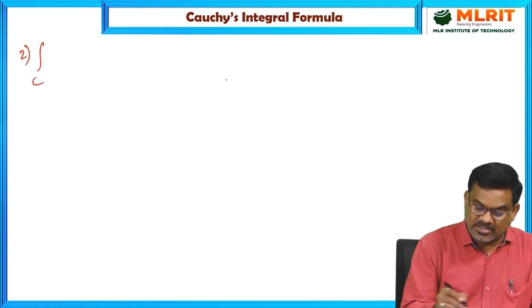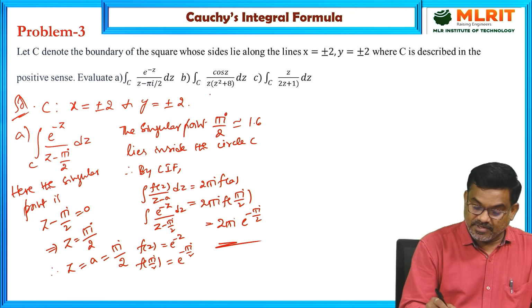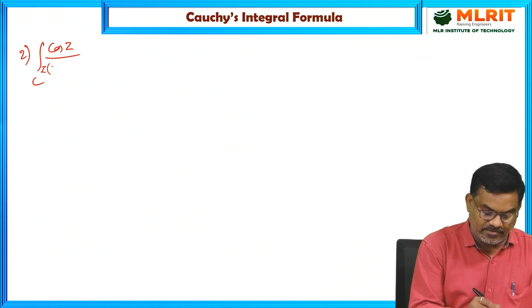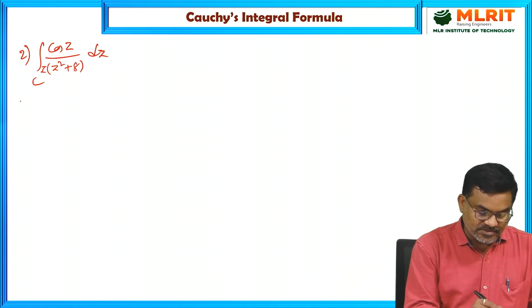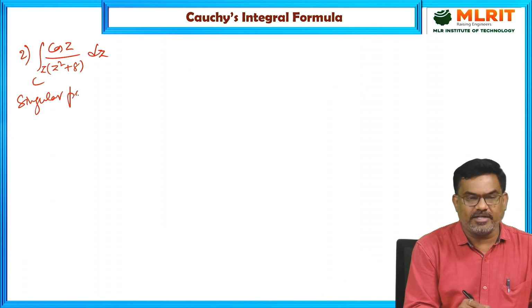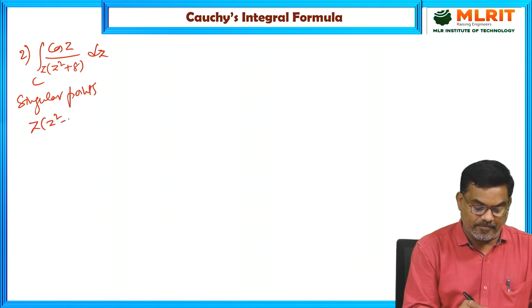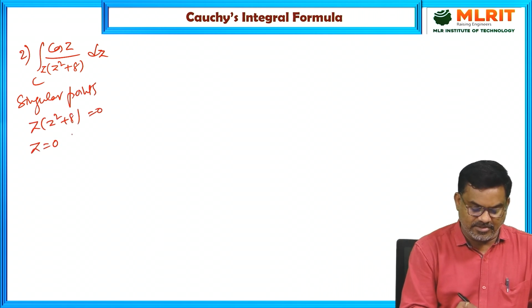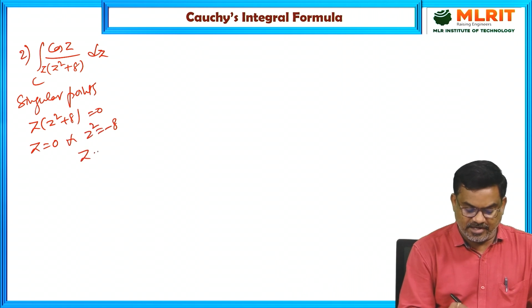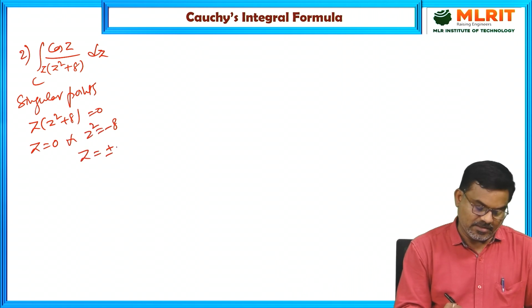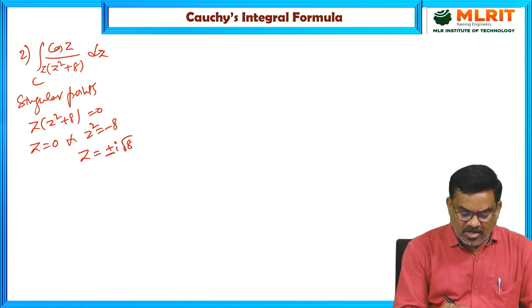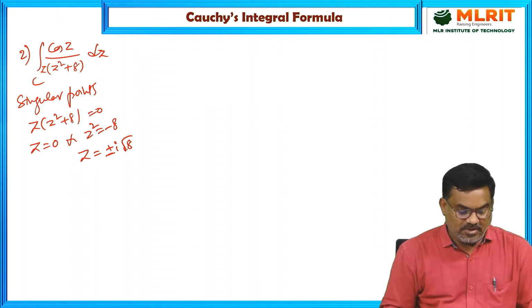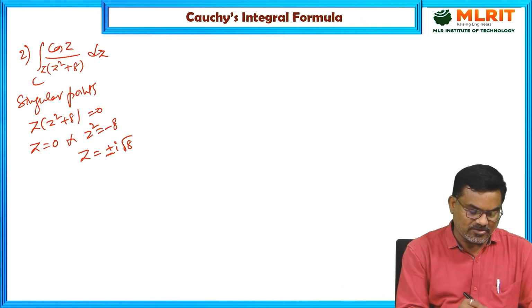Line integral of cos z by z into z square plus 8 dz. The singular points: how to find the singular points? By equating the denominator to 0. So we get the singular point z equal to 0 and z square equal to minus 8, z equal to plus or minus i root 8. So plus or minus i root 8 are the singular points, and also z equal to 0.